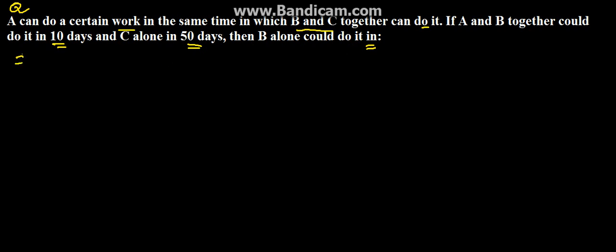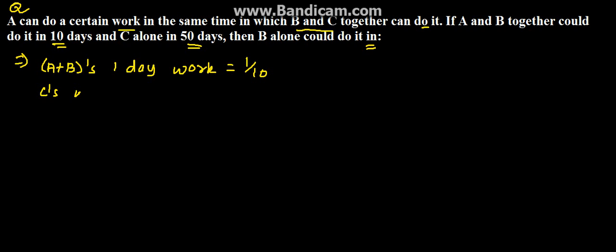So to begin with the solution, we know that A plus B take 10 days to do the work. So we can say that A plus B's 1 day work is 1 upon 10. Similarly, we know C's 1 day work, because C takes 50 days to complete the work, will be 1 upon 50.